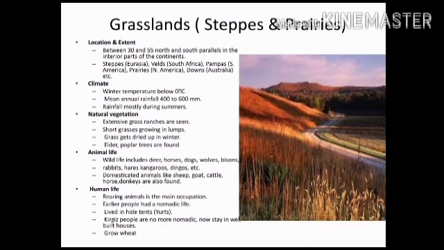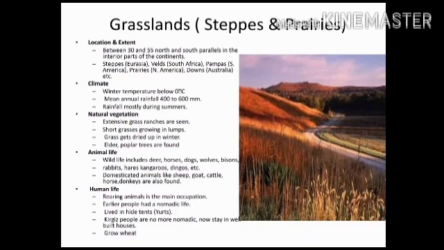Grasslands, steppes and prairies. These grasslands are located between 30° to 55° north and south parallels in the interior part of the continents. These grasslands are called by different names in different countries, like steppes in Eurasia, veld in Africa, pampas in South America, prairies in North America, downs in Australia.